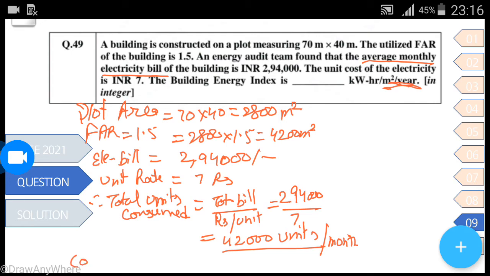So consumption per meter square, how much consumption per meter square is there?